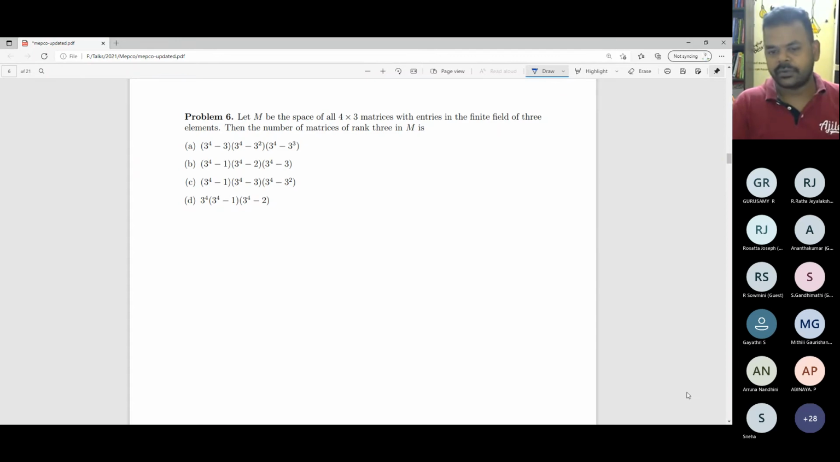So have you seen this problem? Set of all invertible matrices whose entries are from finite fields. Anybody already discussed this problem? No, so this problem is not discussed here. Not discussed. Okay.